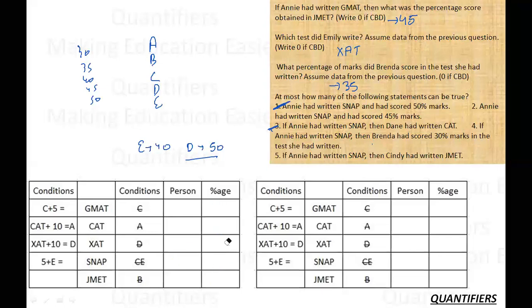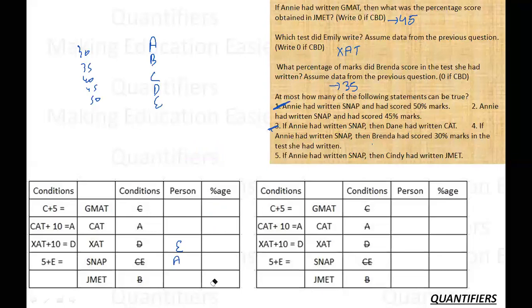Just in case you are confused, let me repeat again that the first block can either have a 30 or a 50. I cannot give it a 30 because then C will be 25, which is not possible. If I give it 50, then C will be 45, which is not possible because A is 45. So this case is also rejected. So A is rejected over this. Now let me pick the last case.